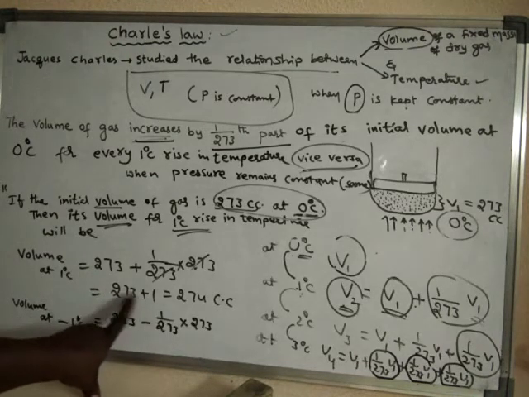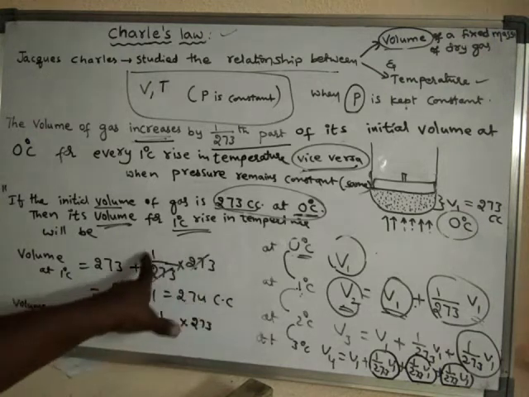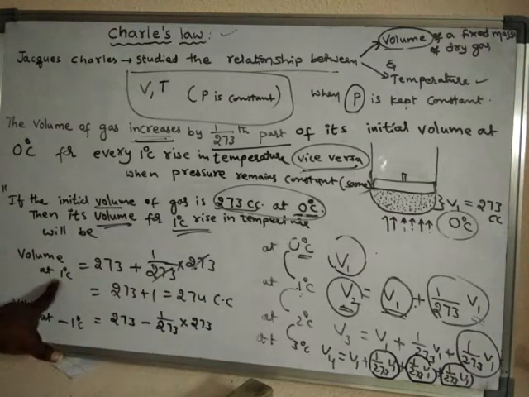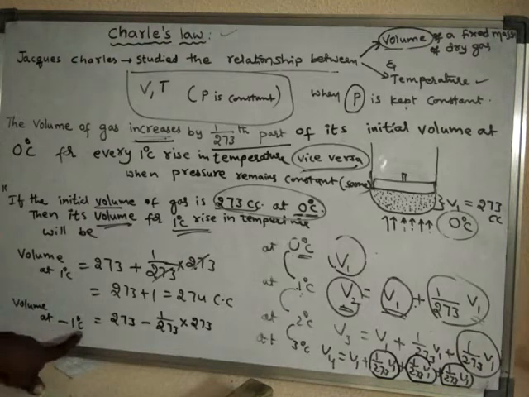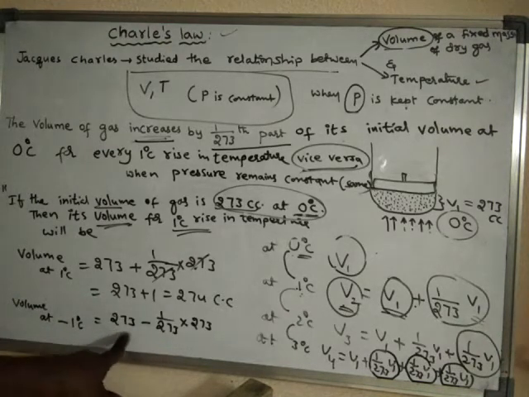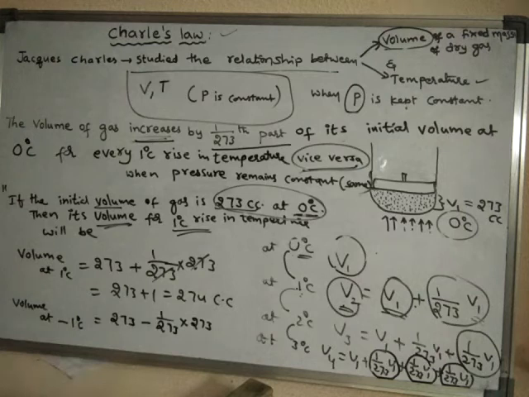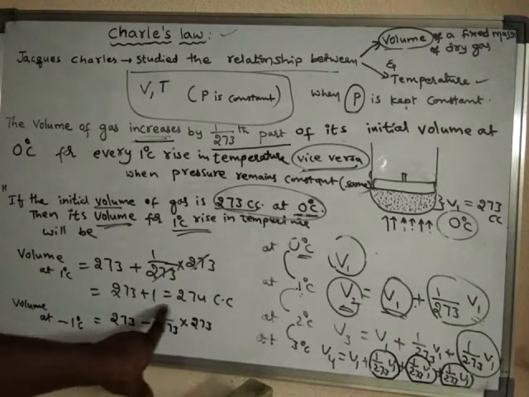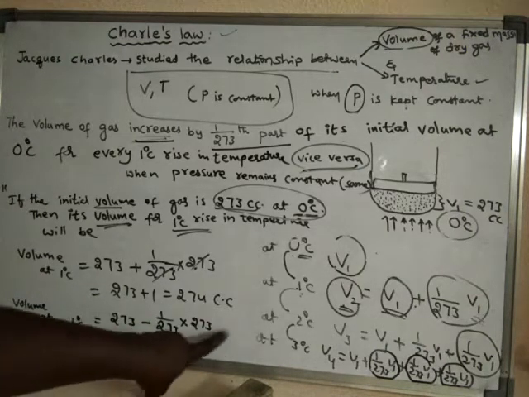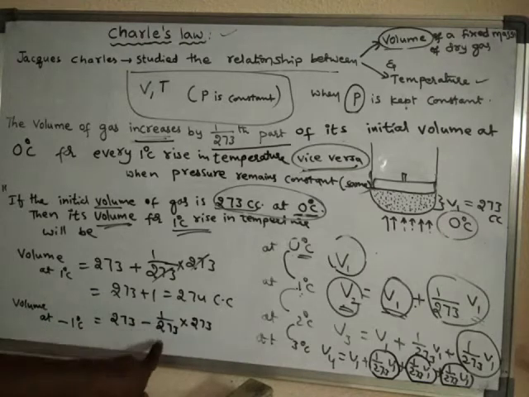Actually, here volume was added, this much volume, because temperature is rising. But here temperature has fallen by 1 degree centigrade, so there should be a decrease in volume. By this much the volume is decreased, so we have to remove this much from the initial volume at 0 degree centigrade.